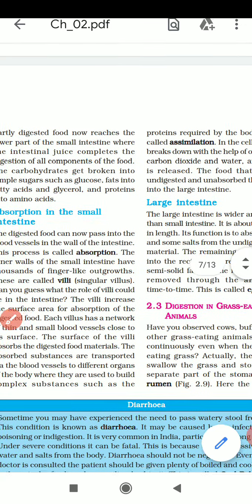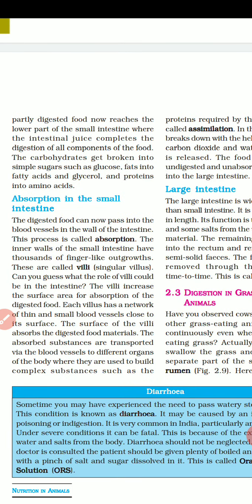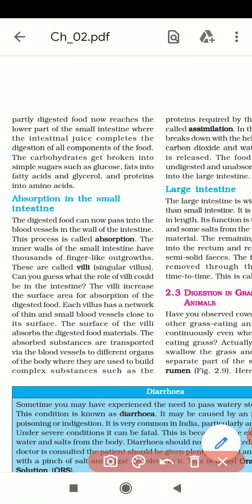You will write the definition from here: the absorbed substances are transported via blood vessels to the different organs of the body where they are used to build complex substances such as the protein required by the body. This is known as assimilation.